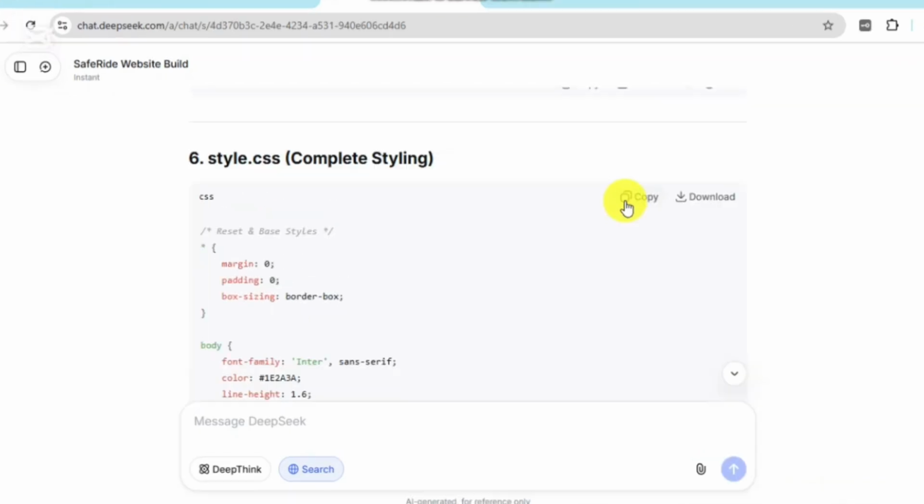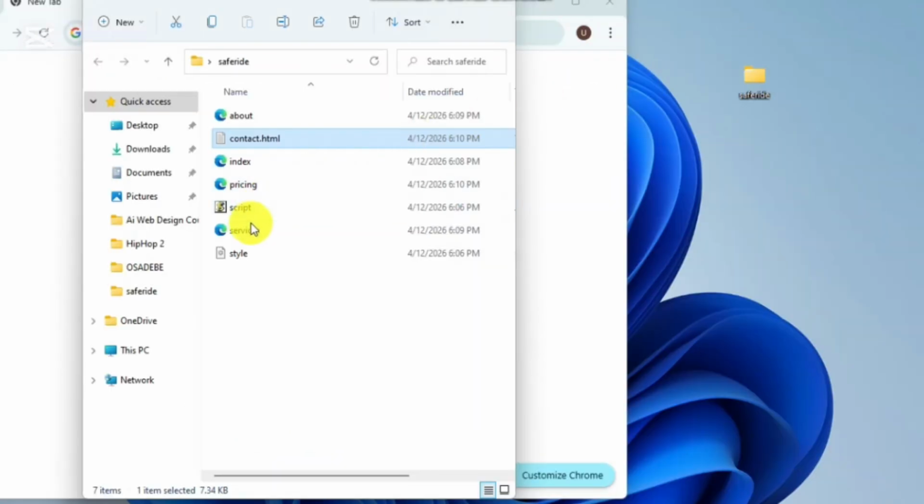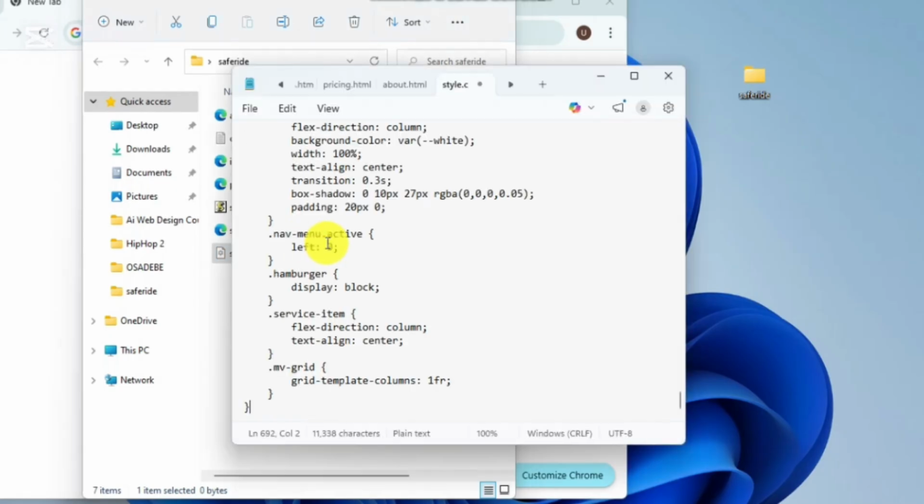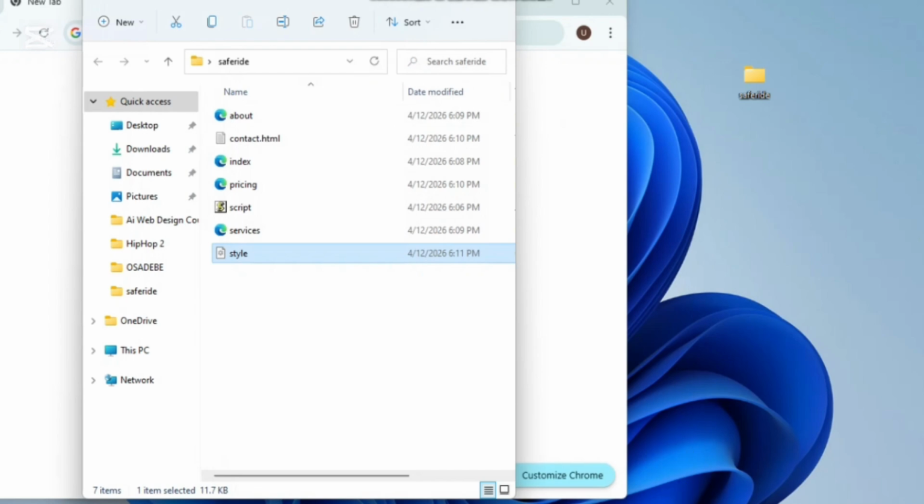is still writing the code. Style.css. Yes, this one adds design, customizing the style. Where is style? Right click on the style, edit in Notepad, then paste that code you copied and save, Ctrl S. You are good. Then go to the next file.